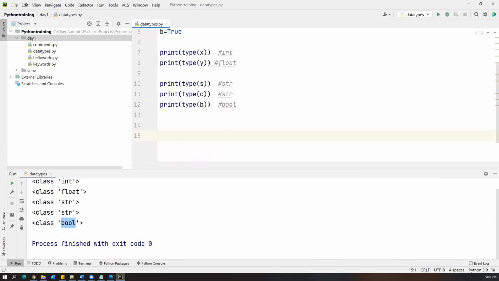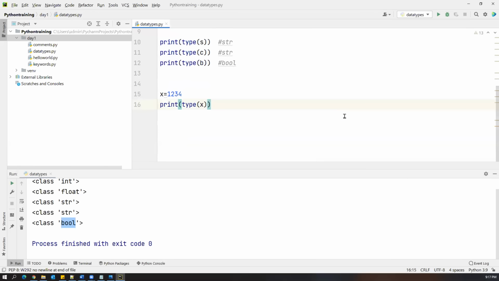Here, take some other variable. For example, x equal to 1, 2, 3, 4. Now let's print the type of x. What is the type of x here? We are expecting int, right? So let's try to execute. So type of x is int, perfectly fine.